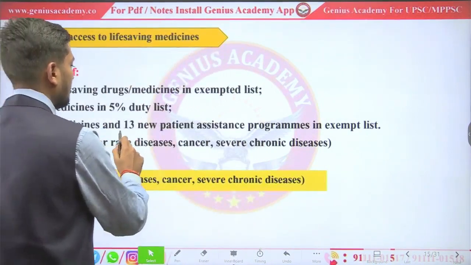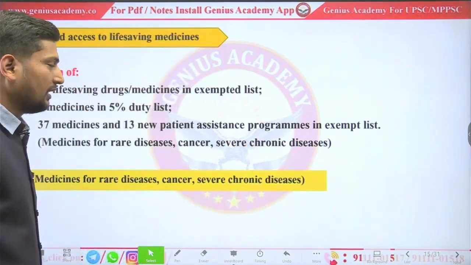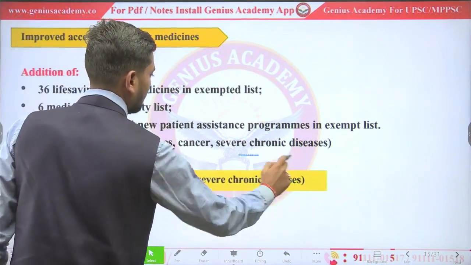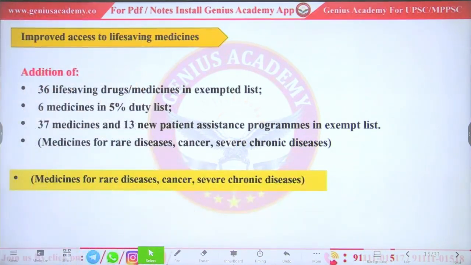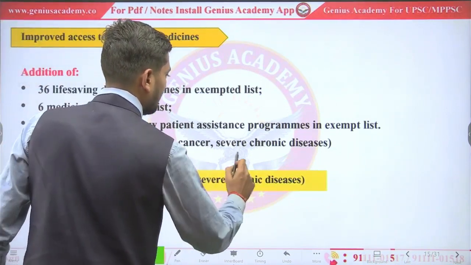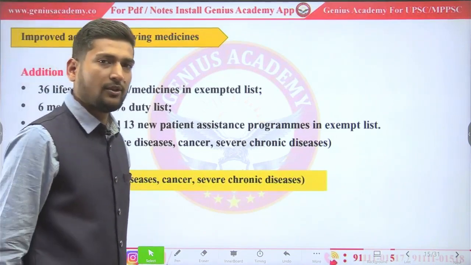37 medicines and 13 new patient assistance programs are in the exemption list. Medicines for rare diseases, cancer, and several others. These medicines which are used for curing cancer and severe chronic diseases were exempted from our tax list.